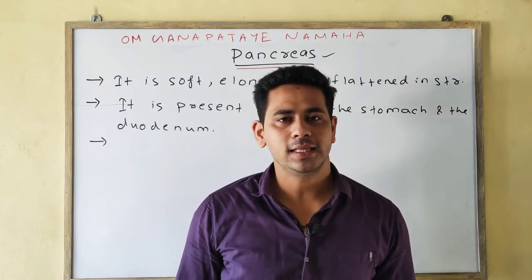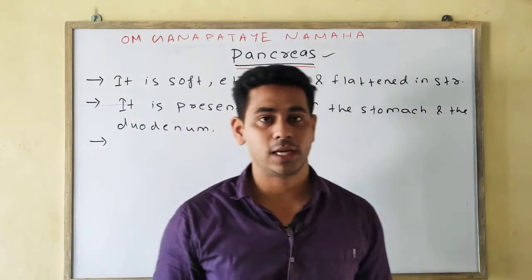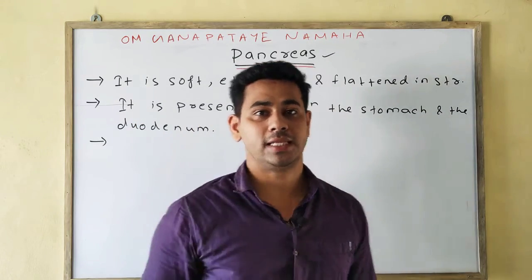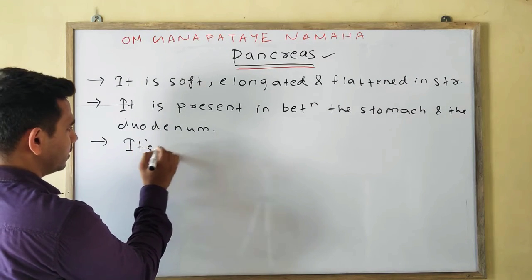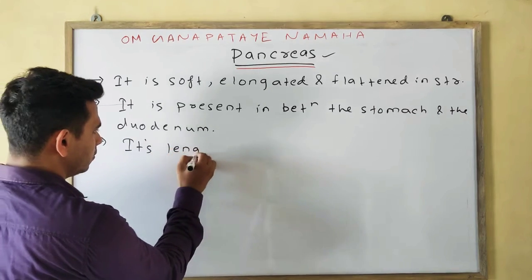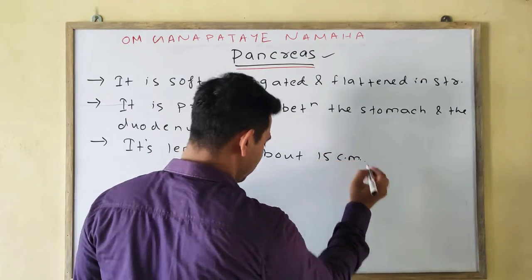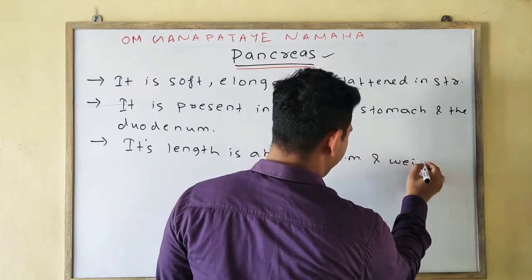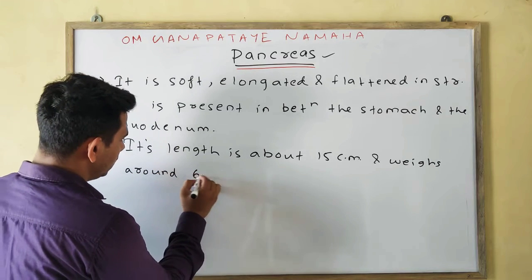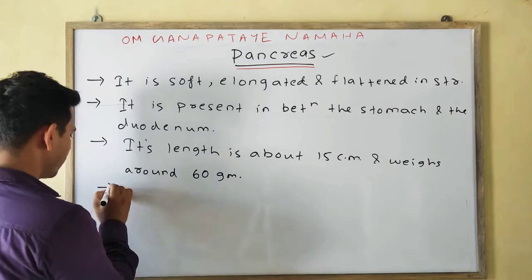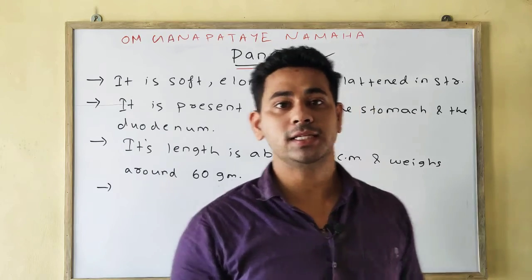Next point, its length is around 15 cm and it weighs around 60 gram. How much is the length? 15 cm, and weight is around 60 grams. Okay, that is why it is called the second largest gland or the second largest digestive gland.